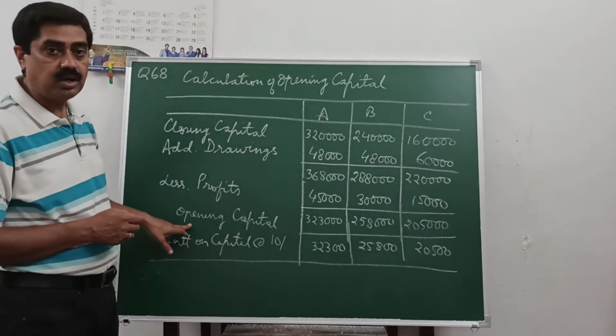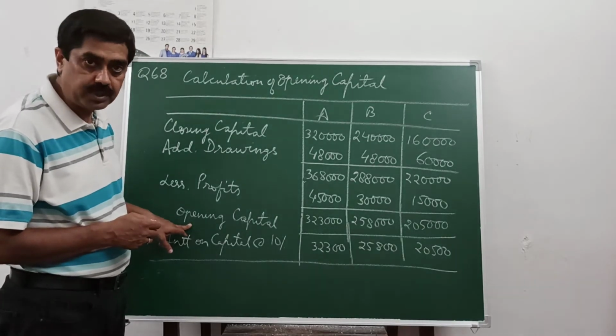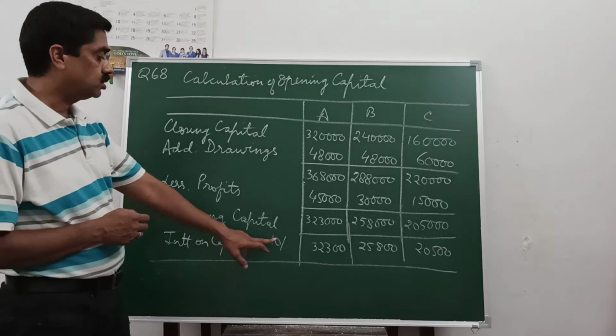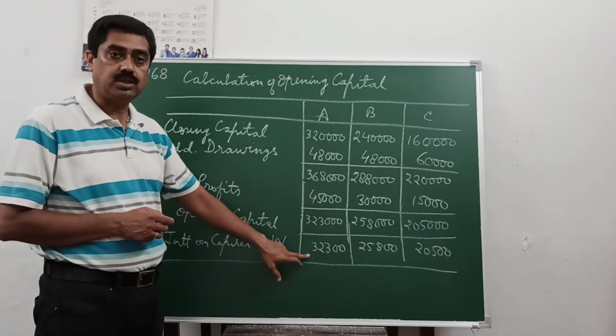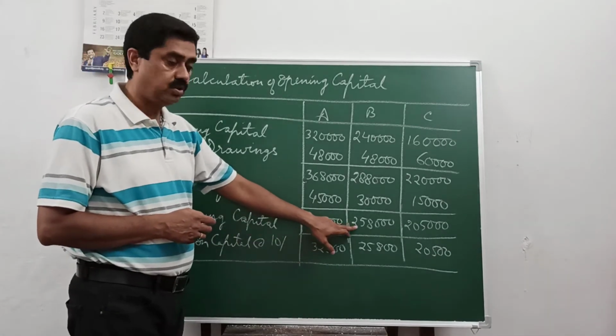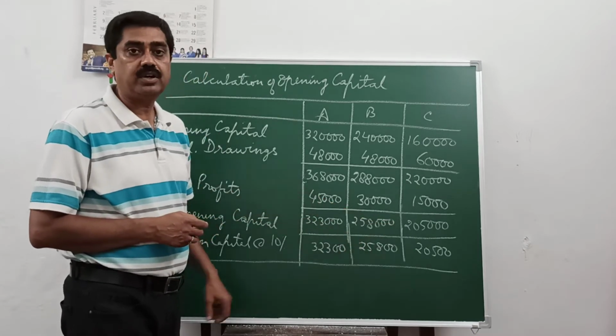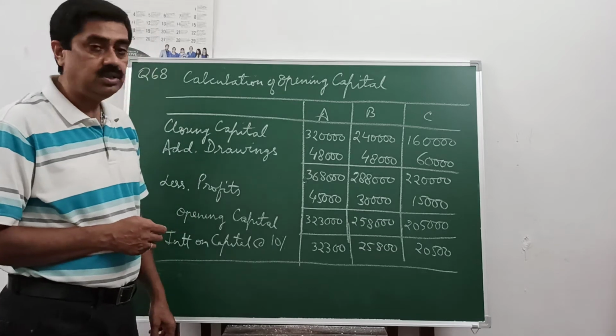The answer that you get after subtracting is called opening capital. You can find the interest at 10% there only. 10% of 3,20,000 is coming 32,000. 10% of 2,58,000 is coming 25,800, and 10% of 2,05,000 is coming to 20,500.